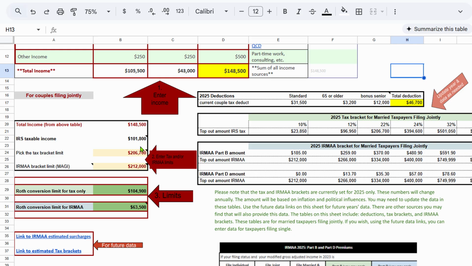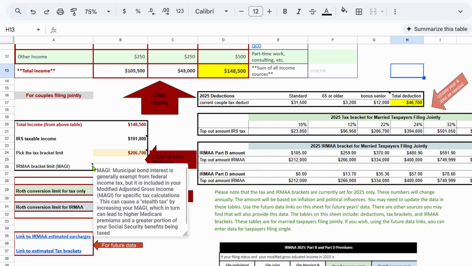Now let's see what we're going to do with our IRMAA. Our IRMAA is a lot different. The IRMAA is based on the modified adjusted gross income. It's our total income. We do not subtract our deductions from that, our standard or itemized deductions. So we need to do something different. We'll talk about that in a second. But let's pick what limit we want to go with for the IRMAA.